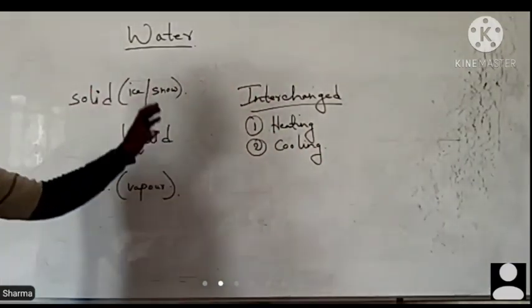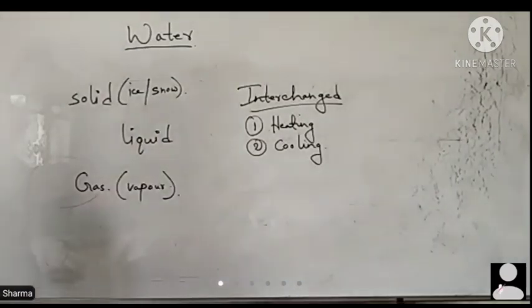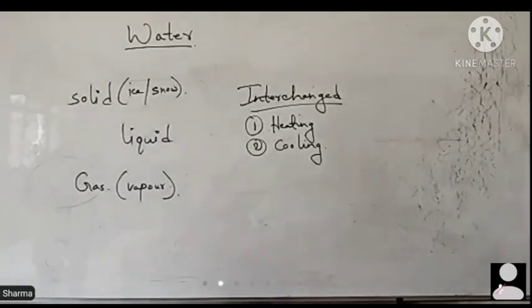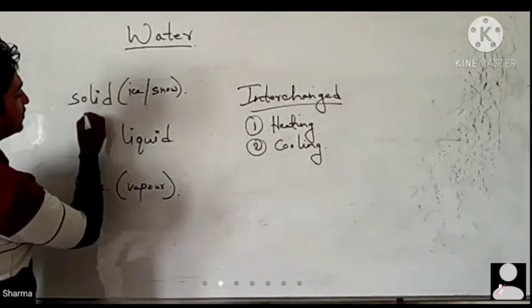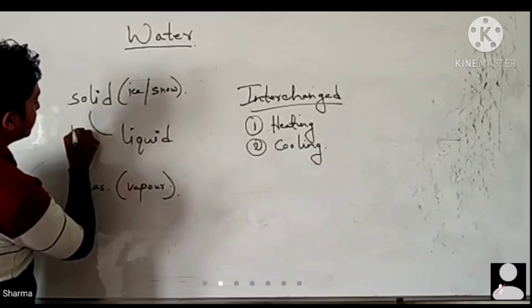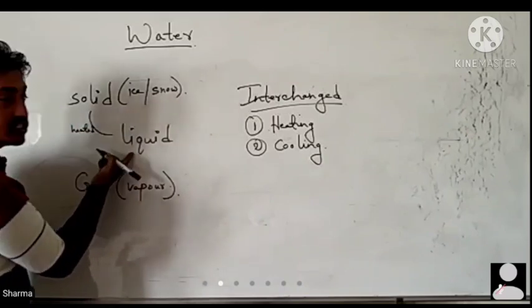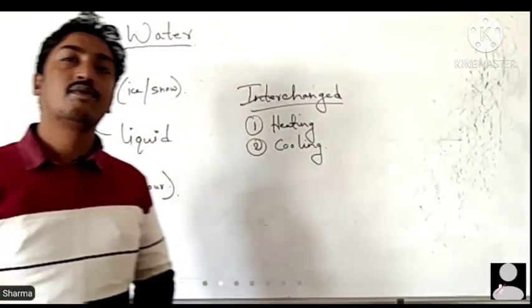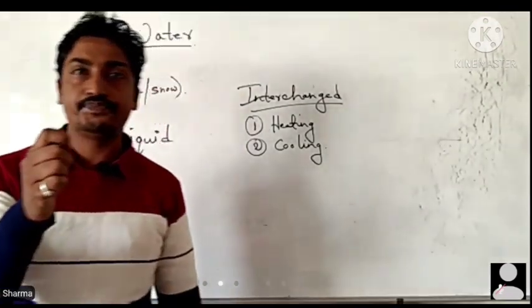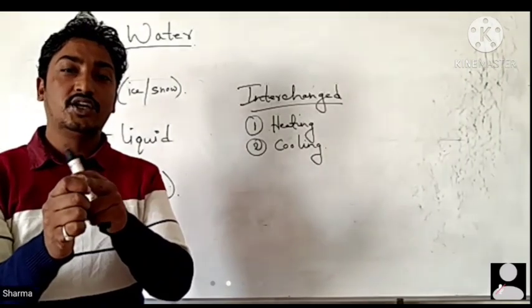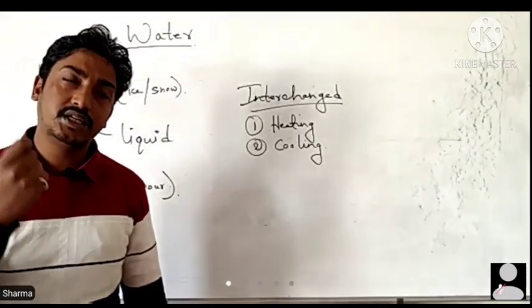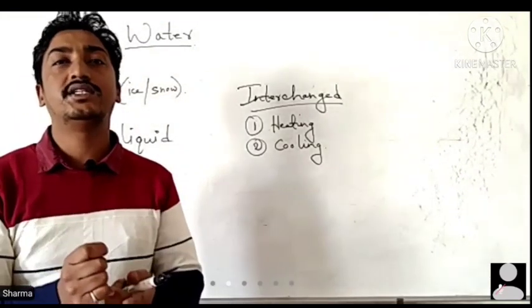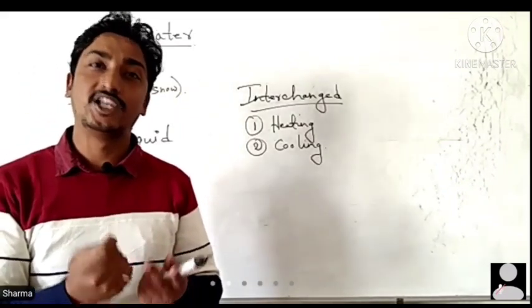Heating or cooling means if temperature is changed, or if we apply external temperature or external pressure, these 3 forms change. So when solid is heated, it changes into liquid, as for example ice cream. Ice cream is in solid state. If you keep it outside, in atmospheric temperature also, it will melt. That means it will convert into liquid state.